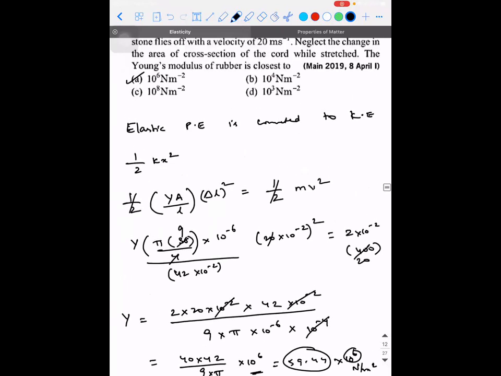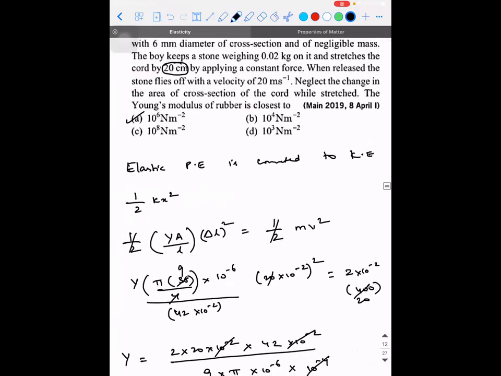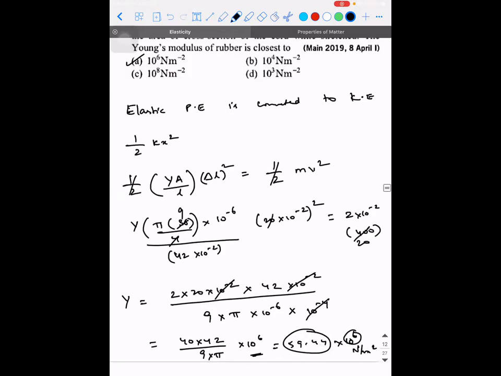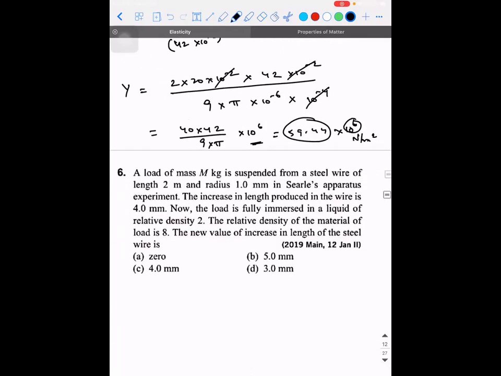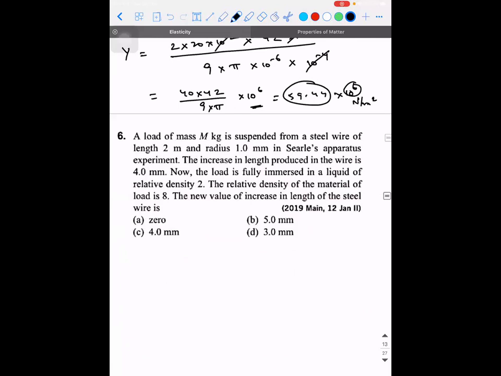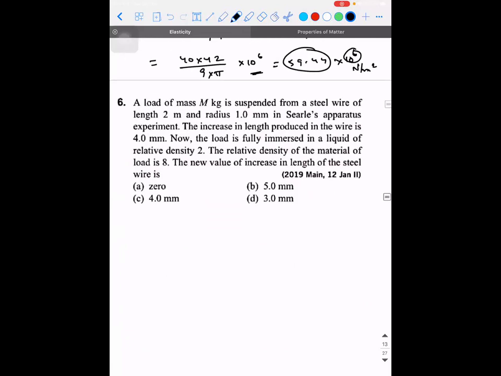Let me check what is the answer. Fifth one. Yes, the option is A. So 10 power 6 Newton per meter square. Okay. That's the answer, guys. Next. Can try the next one.